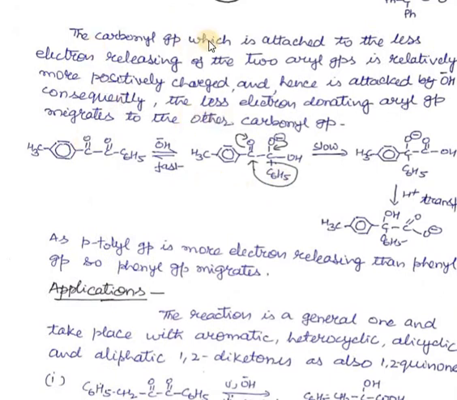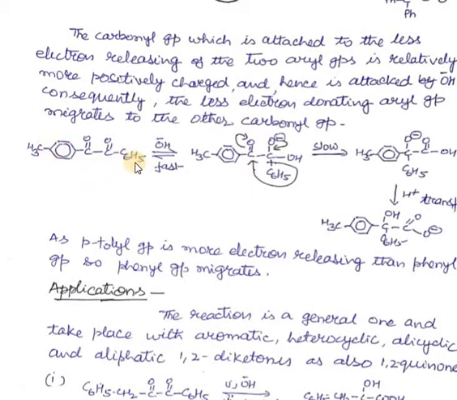Consequently, the carbonyl group which is attached to the less electron releasing of the two aryl groups is relatively more positively charged and hence is attacked by the OH minus ion. Consequently, the less electron donating aryl group migrates to the other carbonyl group. We can understand this with this example. In this, both the phenyl groups are different.